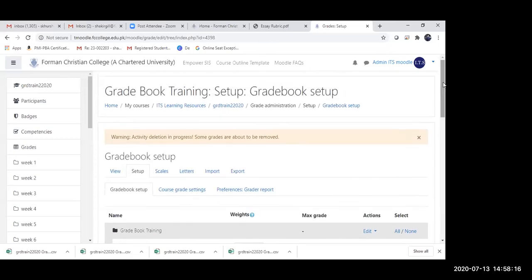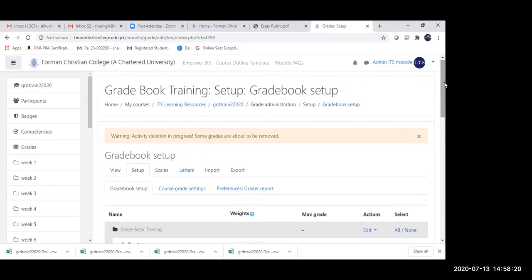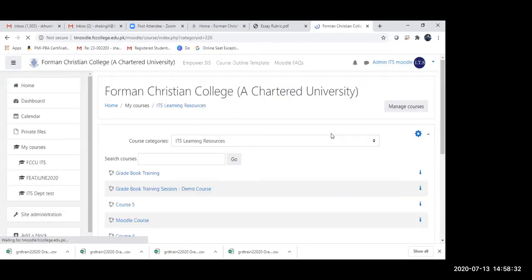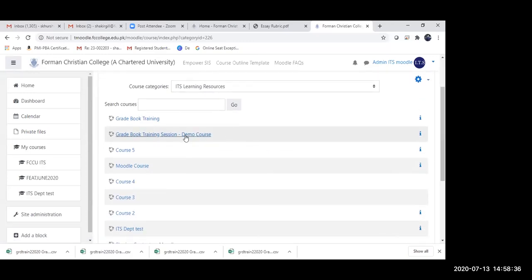And what about the view that students see in the gradebook? I'm going to show that while we are doing the implication of the gradebook setup. Okay, thank you, Shakir. Over to you to move on, please. Thank you, ma'am. Okay, so I have prepared a course for all of you to see the implications.